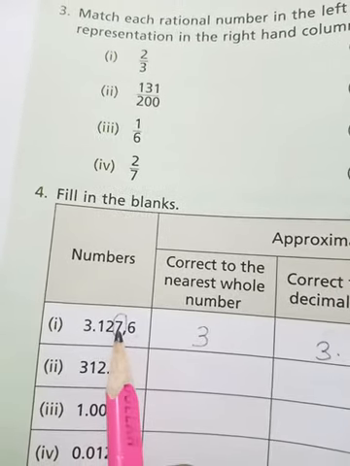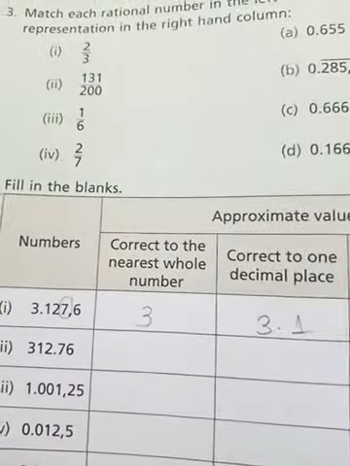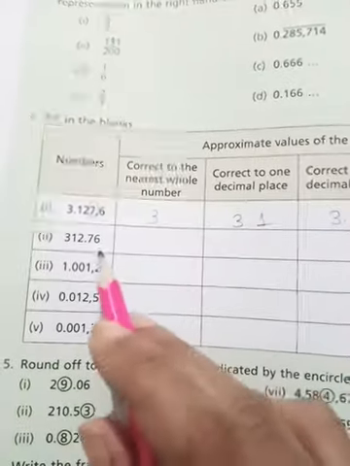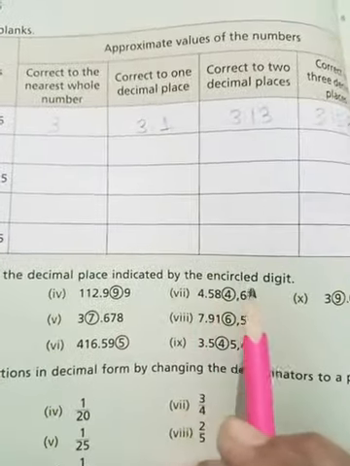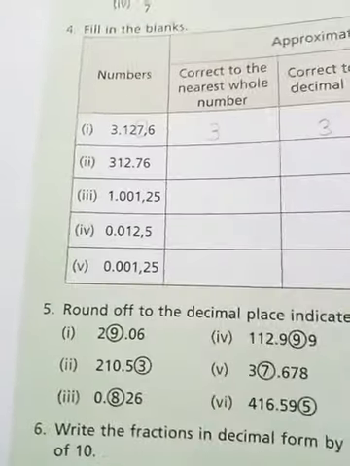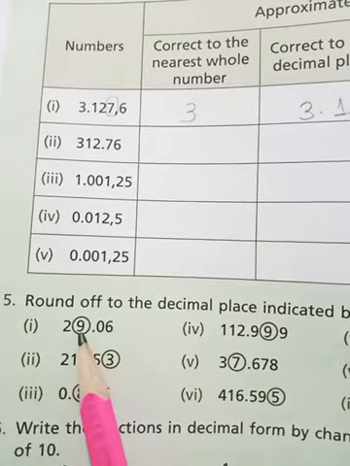So 7 plus 1 will become 8. It will become 3.128. See? So in the similar manner, beta, you have to do all the remaining questions. Now come to question number 5. Rounding off to the decimal place indicated by the encircled digit. 29.06. Here we have to round off till this number.